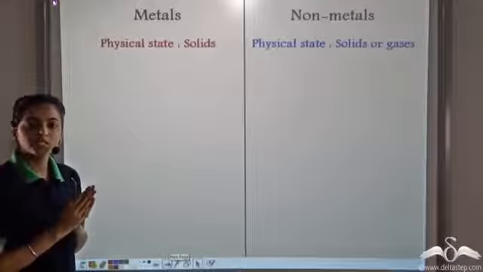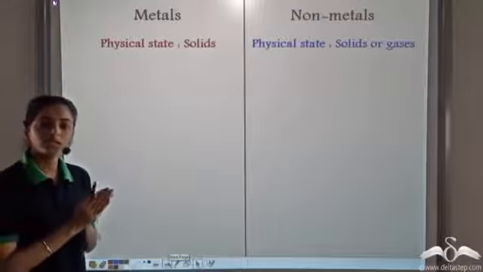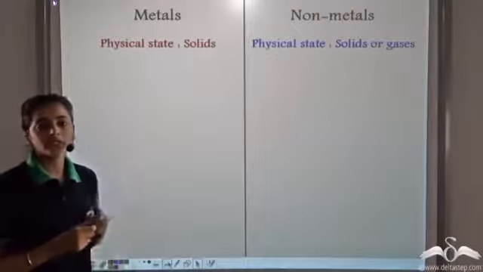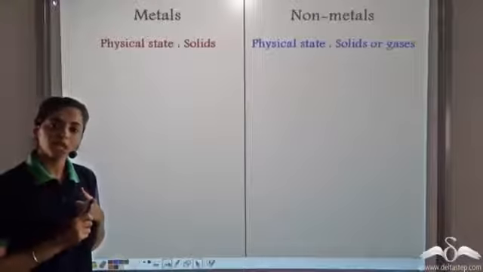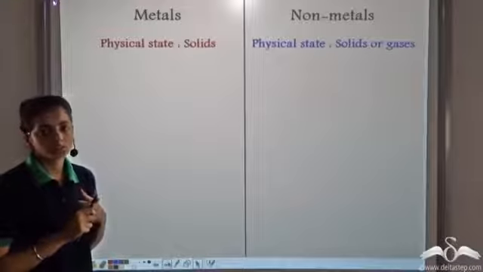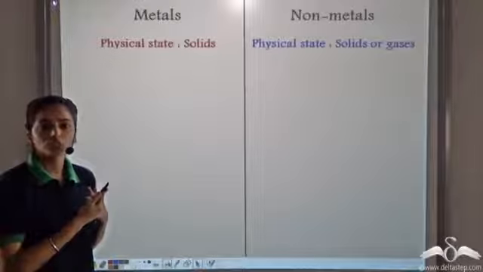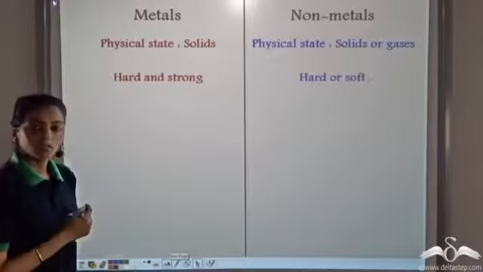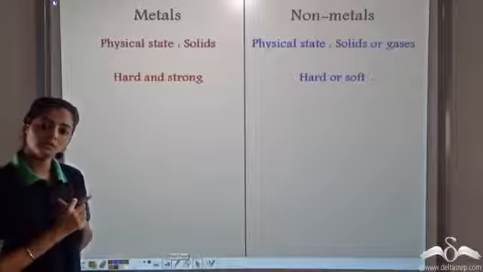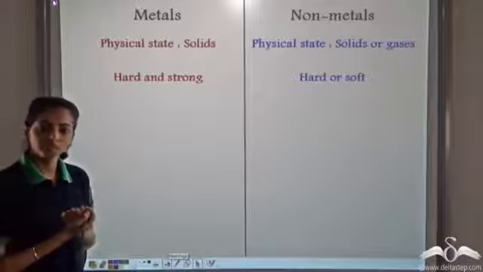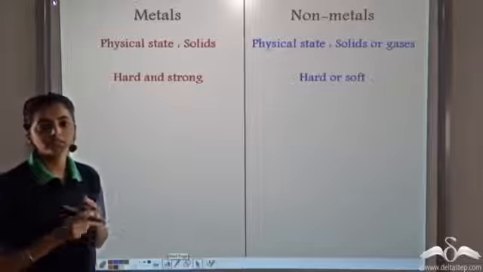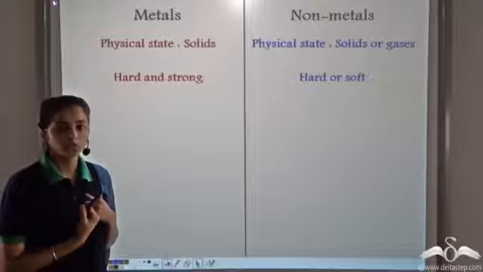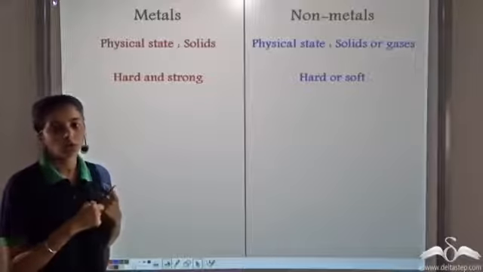So now let's compare the physical properties of the metals and non-metals. Metals, the physical state of the metals we know, metals are generally solid at room temperature. Non-metals can be solids or gases. For example, coal is a solid, and oxygen, nitrogen, etc., they are all gases. The metals are generally hard and strong, so gold, platinum, etc. And non-metals can be hard like diamond, and they can be soft like sulfur and phosphorus. So they are both hard or soft.